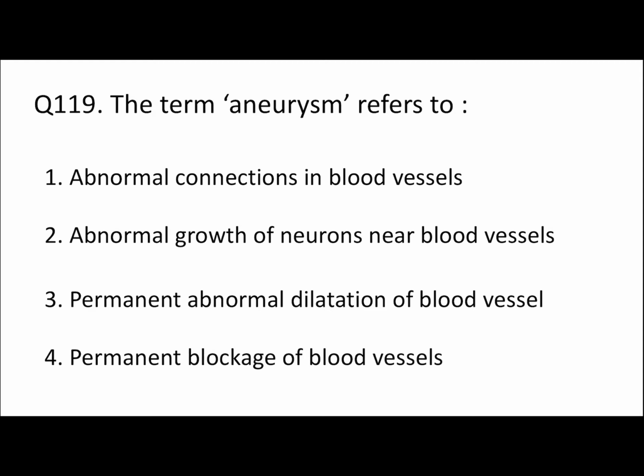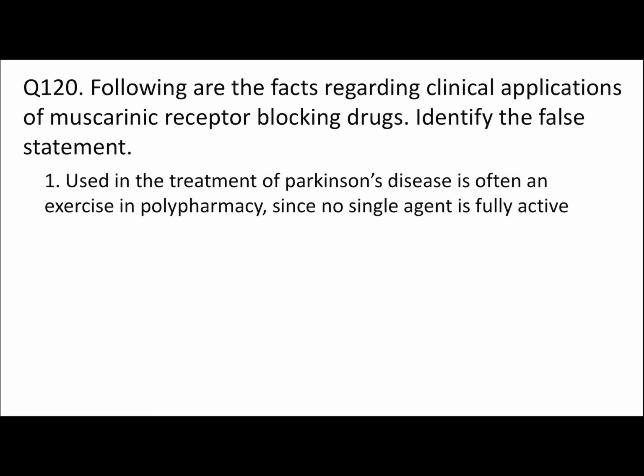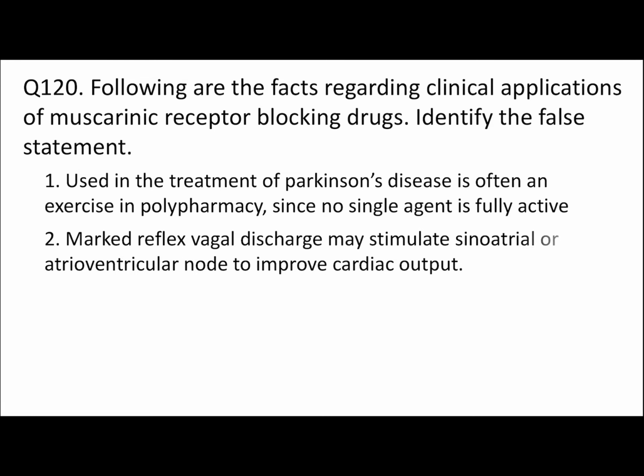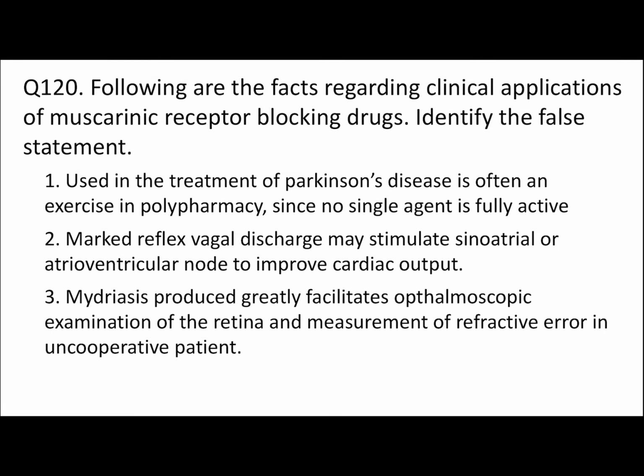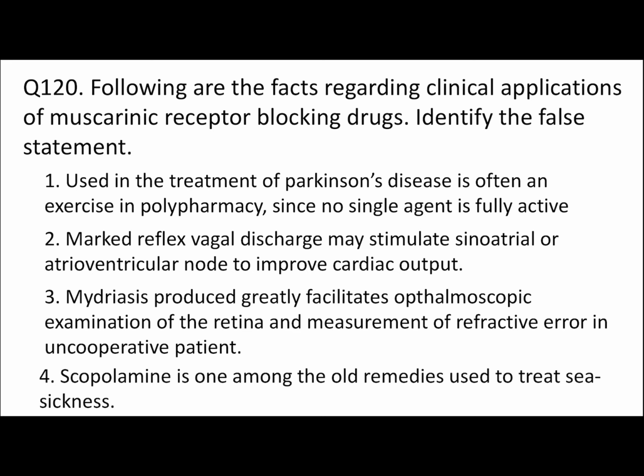120. Following are the facts regarding clinical applications of muscarinic receptor blocking drugs. You have to identify the false statement. 1. Used in the treatment of Parkinson's disease is often an exercise in polypharmacy since no single agent is fully active. Okay, I will not read all these. I will just go to the right answer. Here our right answer is option number 2, which I have written. Marked reflex vagal discharge may stimulate sinoatrial or atrioventricular node to improve cardiac output.